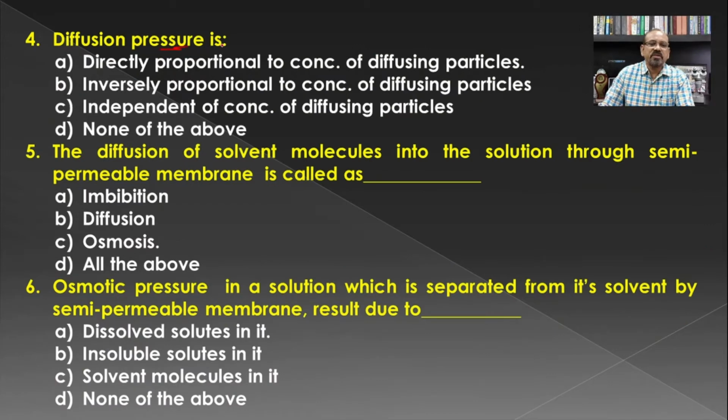Then diffusion pressure is, if you see, diffusion pressure is directly proportional to the concentration of the diffusing particles, and this is the correct statement. Then inversely proportional to the concentration of the diffusing particles, this is the wrong one. Then independent of the concentration of the diffusing particles, and this is also wrong because it depends completely on the concentration of the diffusing particles, and hence A is the correct answer for this question.